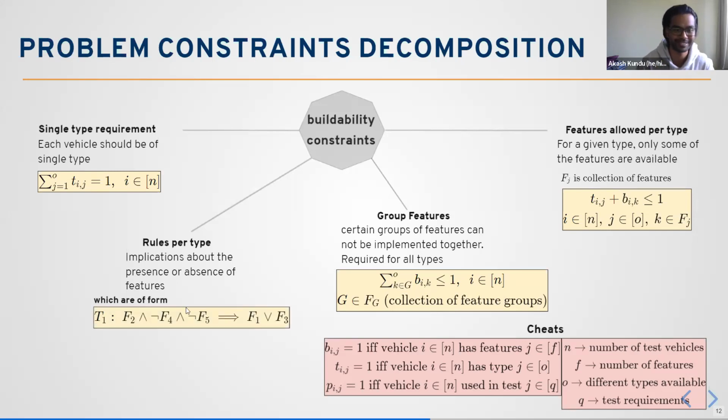Let me read what is basically written here. So F2, F3, F4 are basically the features, the number of features. F2 can be like the sliding door, or maybe a rooftop or something like that with a car. So this is basically Ti, this particular car with type 1, with feature F2, not having feature F4 and F5, implies that it must have either feature F1 or feature F3.